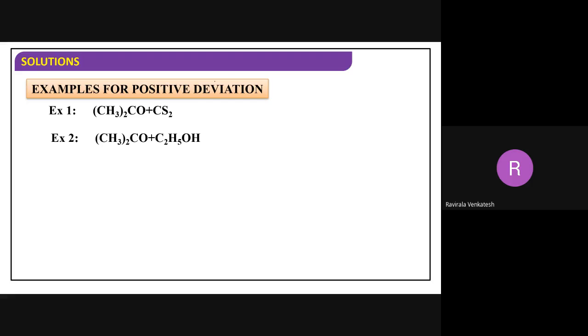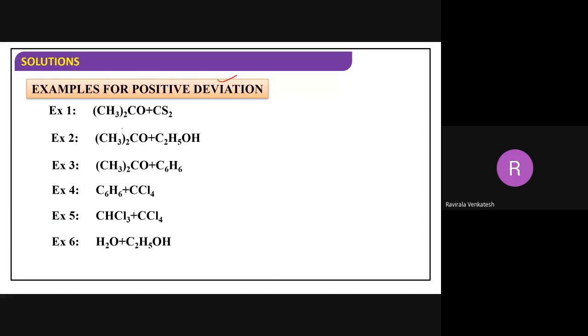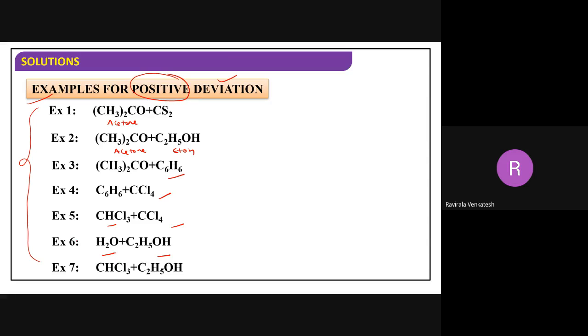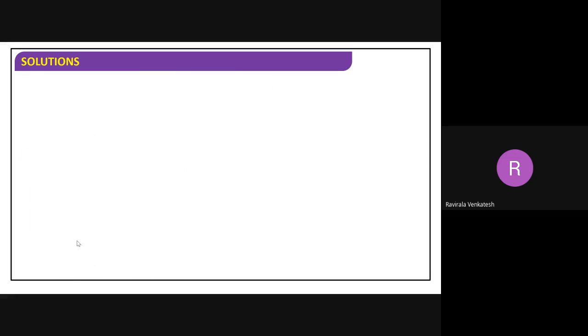Examples for positive deviation, let me see. All these are examples of positive deviation. This one is acetone, or propanone, carbon disulfide, again acetone with ethyl alcohol. Acetone with benzene, benzene with CCl4, chloroform with CCl4, water with alcohol. All these come under positive deviation. Compulsorily, you have to remember these examples. These are the important examples. If you practice, you will get it.